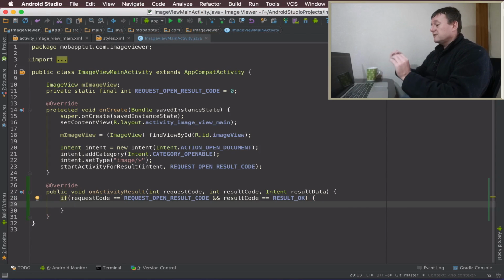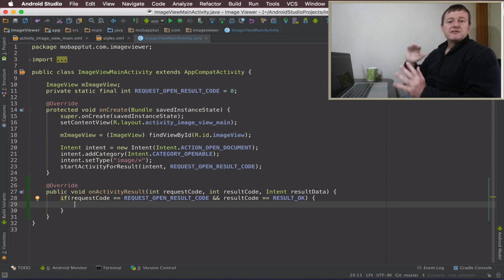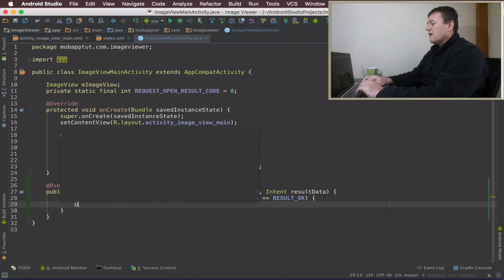We've got the information we can read in from the result data. So what we want to do is to get a URI, which is basically the location of the data we want to process. And the end result of this is going to be a bitmap to show in our display. But in this tutorial, we just want to make sure we are getting a valid URI returned back. So let's create a URI first.